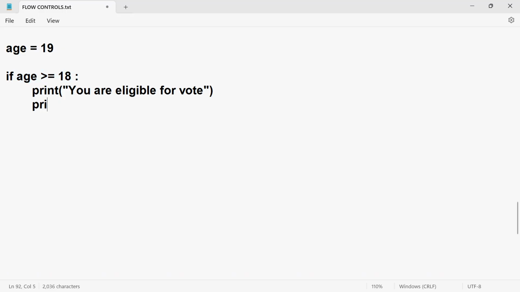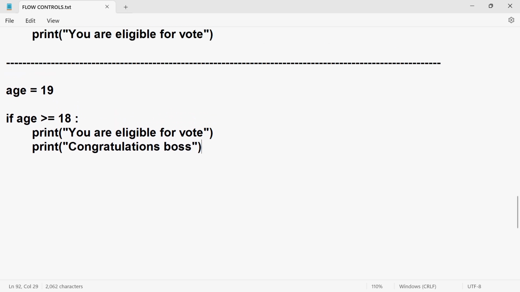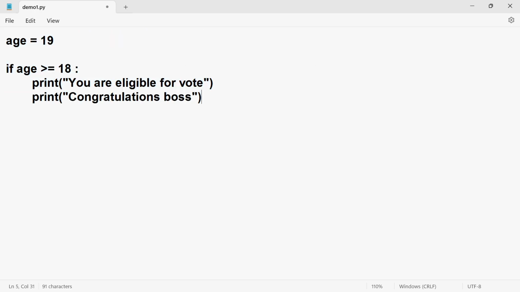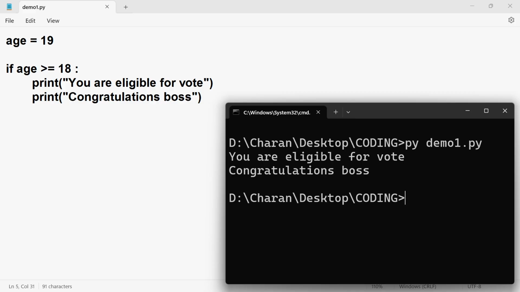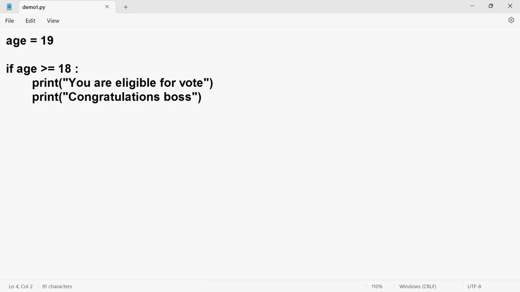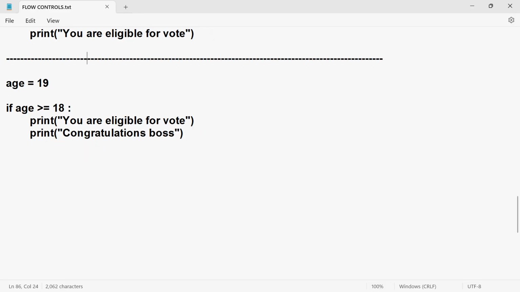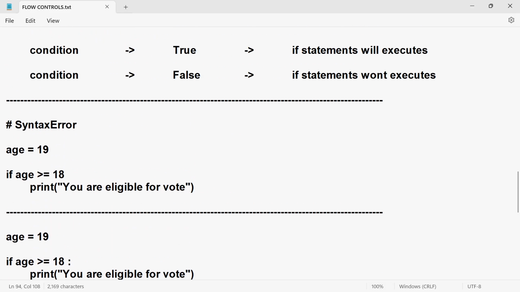Let me print another one: congratulations, boss. Simple. Now let me try to execute this program. Exactly, that means for here this condition is true. So whatever statements we have written inside the if, both statements are going to be executed. That's it. This is called an if condition.